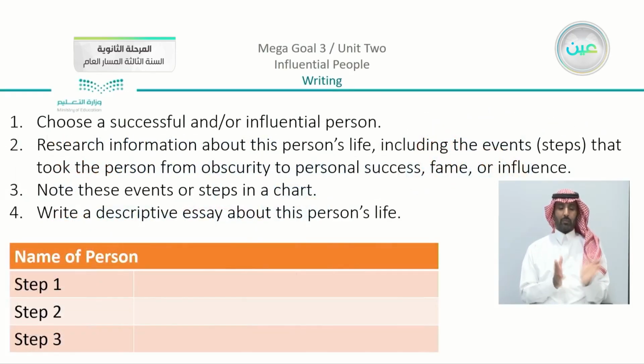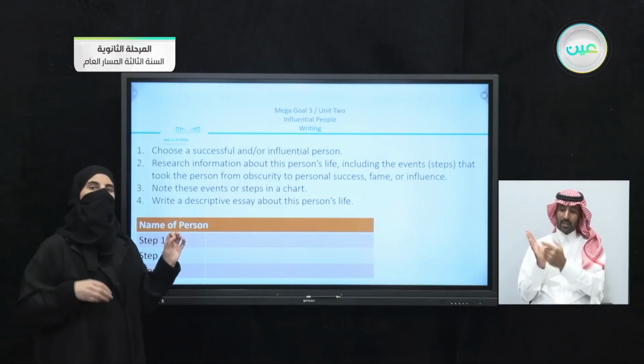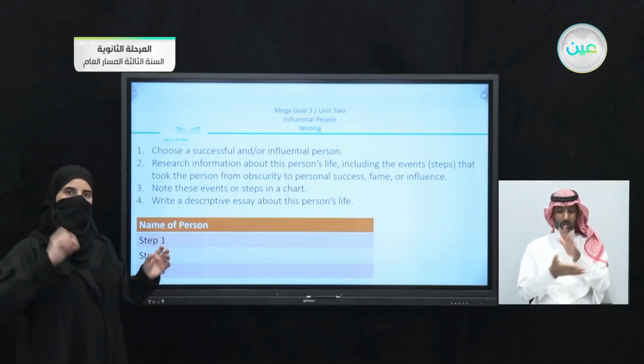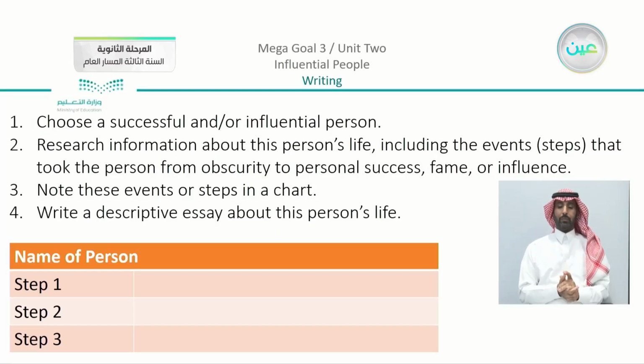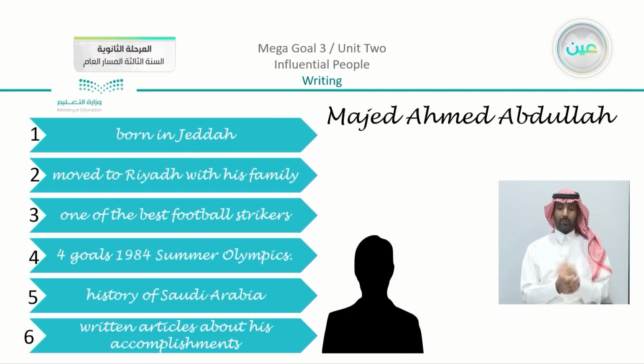So, now also, this is the page or the part that I showed you in the previous lesson. We are going to choose an influential person, research for information, and the most important thing we have in number 3, to write a descriptive essay. We are going to describe this person within our essay, using, of course, the table and to write or apply our notes. Now you have this empty timeline you can use, or if you wish, choose any type of timeline that you can design by yourself.